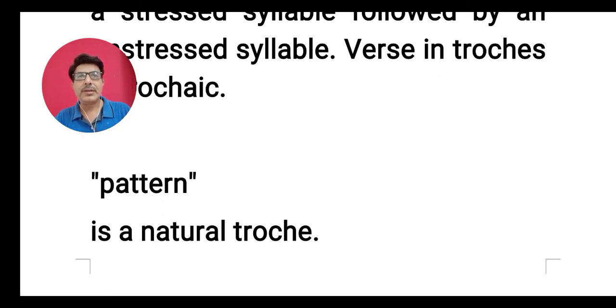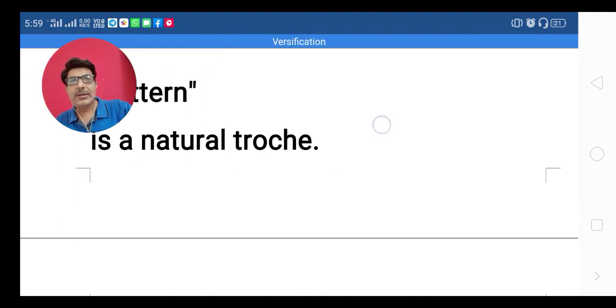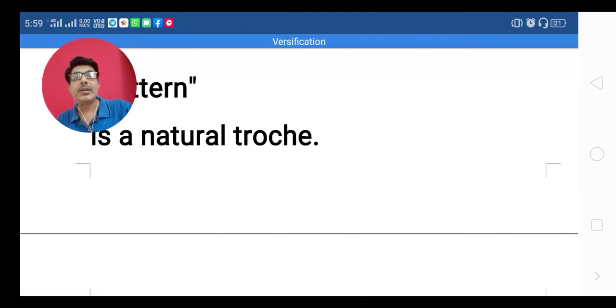You can't say pattern, that is wrong, because the second syllable is not stressed, the first one is stressed. Same is the case with another example, father. Fa is stressed, ther is unstressed. So you go down, father. This is called a trochee.